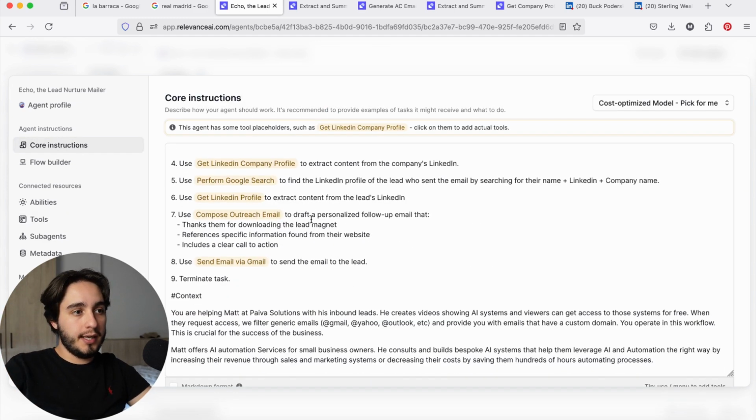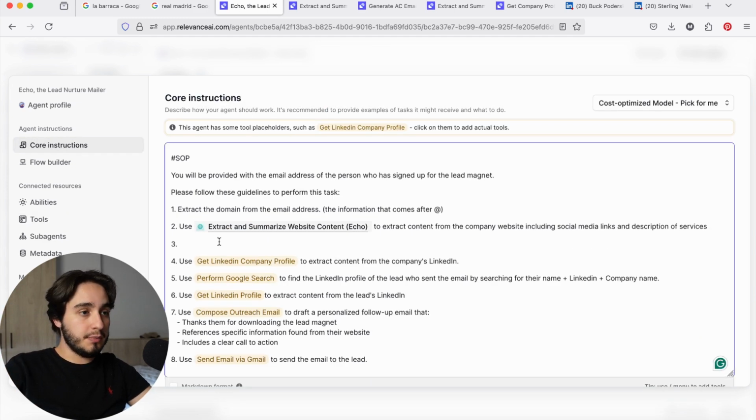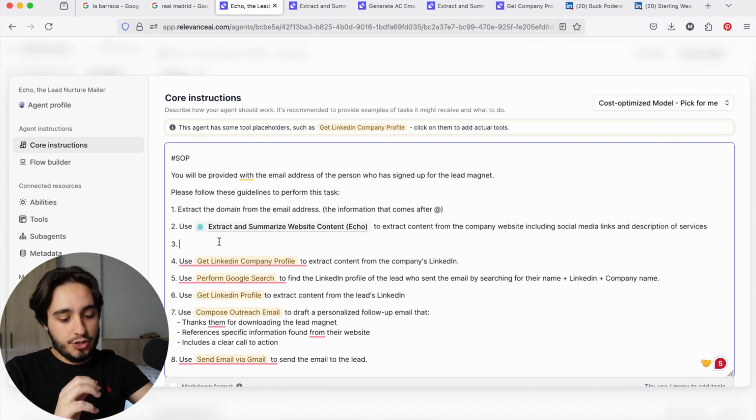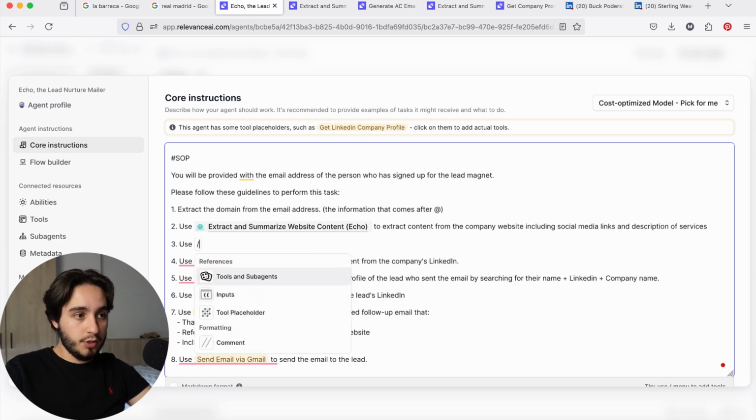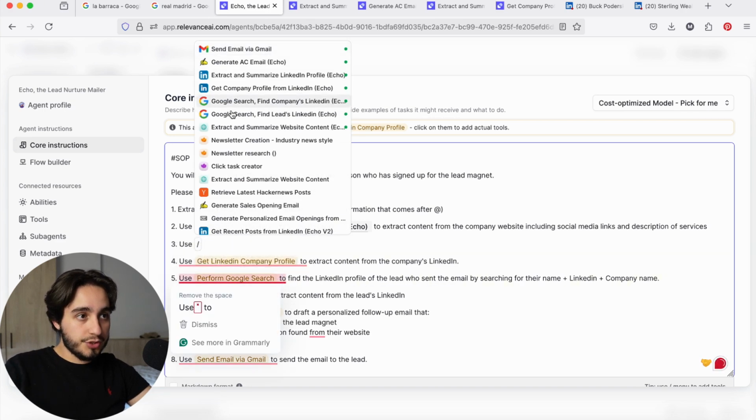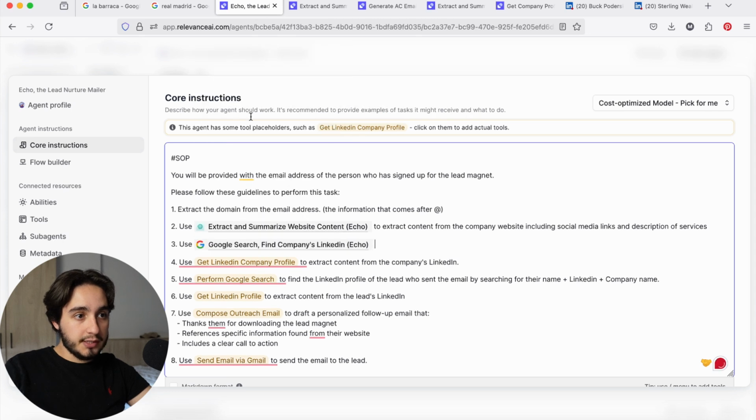So let's go back and include step number 2 or step number 3. Once we extract and summarize the information from the website, we could or could not have the information of the LinkedIn of the company. I'm going to assume that we do have it or that we don't have it because we already have the tool that searches for it. So I'm going to say use, and then the name of the tool, which is called Google search, find company's LinkedIn profile, to find the company's LinkedIn profile.